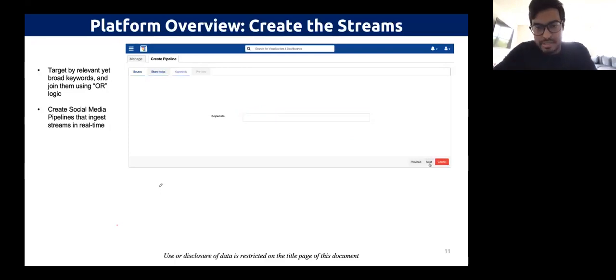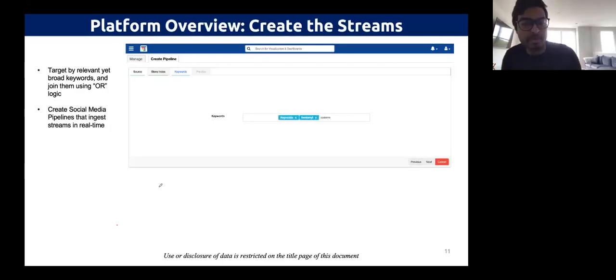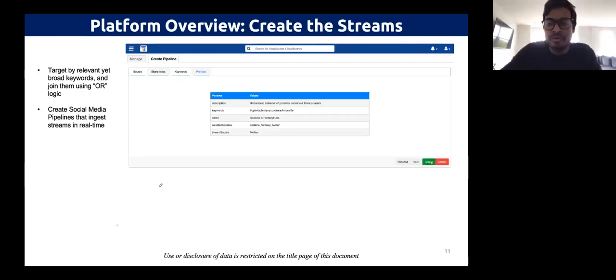And here is where it gets interesting. This is where we want to identify certain hashtags and keywords. You can use tools like Annalisa.io, and there are a couple of public tools out there that are free, so you can look at top trending hashtags. But you really want to use a combination of specific keywords and broad keywords. The broad keywords will capture, for example, opioids. If there's any mention of opioids or hashtag opioids, it will capture it. But we also want to look at if it has fentanyl and codeine with it. So we go ahead and we create it.